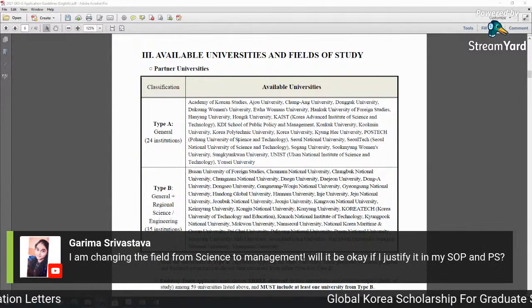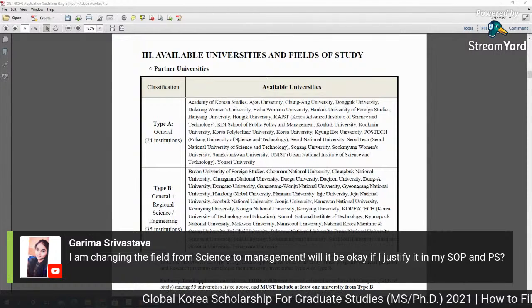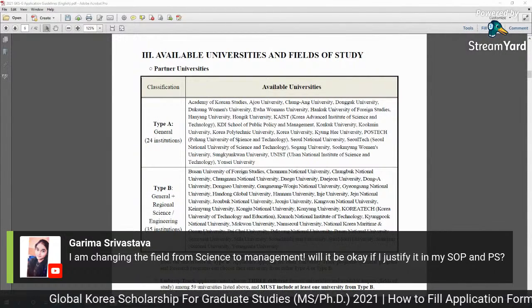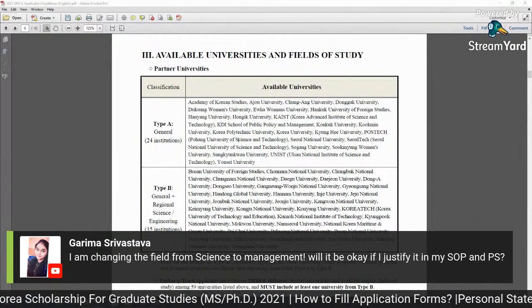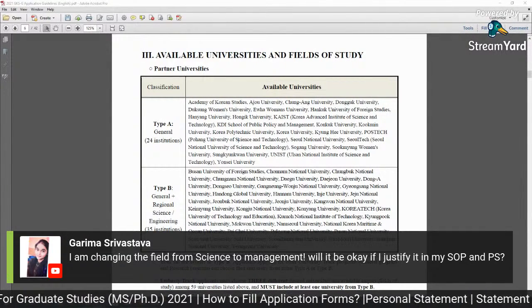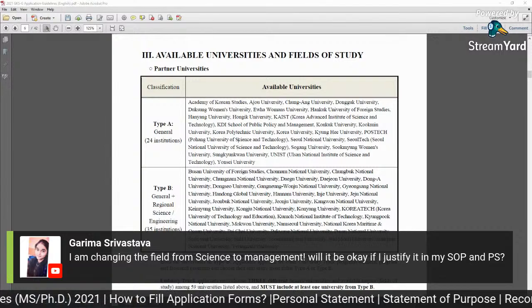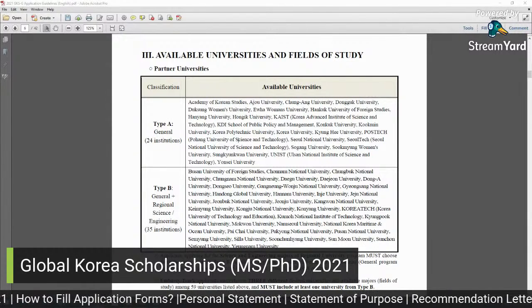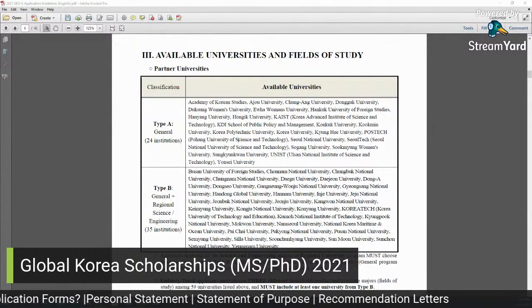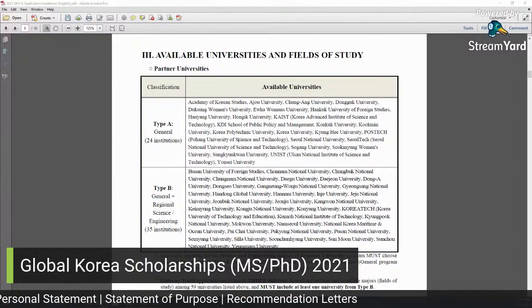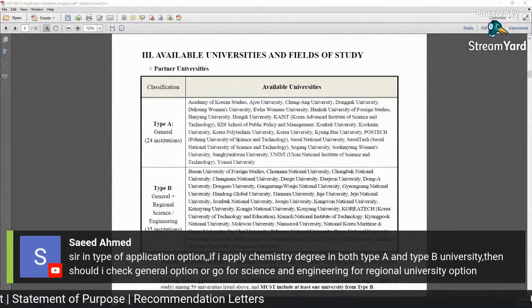I am changing the field from science to management. Will it be okay if I justify it? Yes, it is okay, because in science some type of management is involved, and in some departments we study some management-related subjects, and we even know the general idea about management and other subjects.